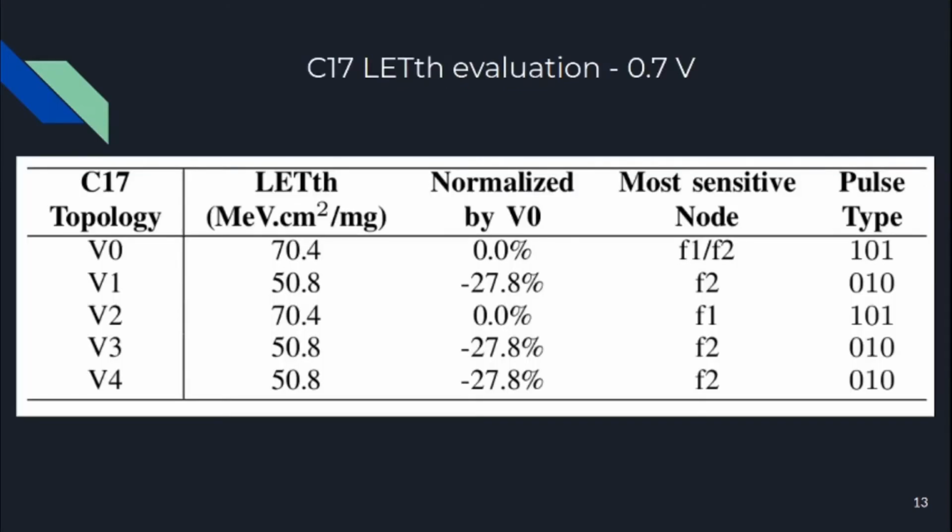This table shows LET threshold for each version of C17 operating at 0.7 volts. These absolute values are presented as a reference, since the physical parameters may vary for industrial devices. The focus is to show the comparison of robustness between them and how they vary given supply voltage and sizing variation. All circuits have an output as the most sensitive node, version 0 having both at the same sensitivity. Also, the circuits divided into very distinct groups, version 0 and version 2 being clearly more robust than the others.